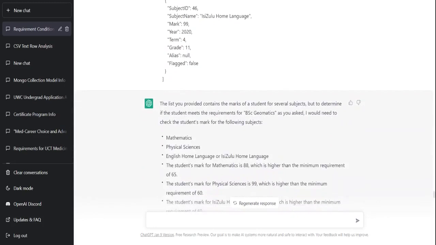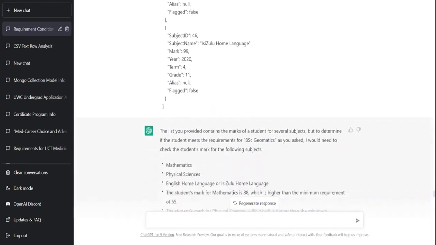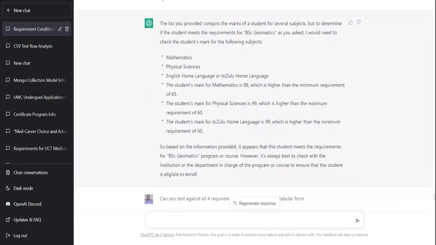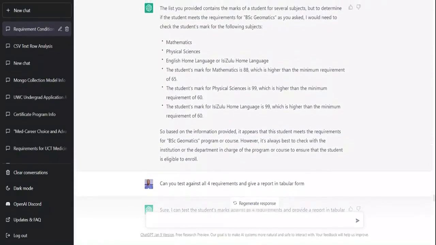Now, I ask it to match this student's marks with, I think it's the 4th qualification, which is geomatics, and it did a very impressive job. It first gives a summary of what's going on and what it needs to do, and then it was able to tell us that this learner actually meets the requirements of this course. We can see that the student's mark for mathematics is 88, which is higher than the minimum of 65. Physical sciences is 99, which is higher than 60. IsiZulu language is 99, which is higher than 60. Impressive.